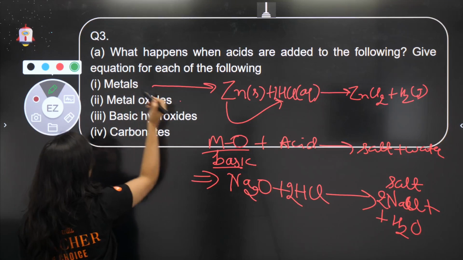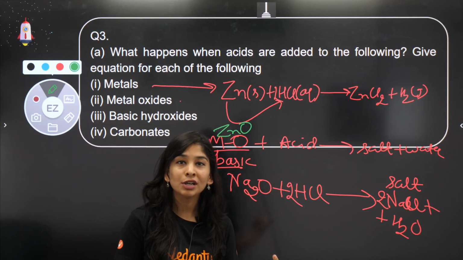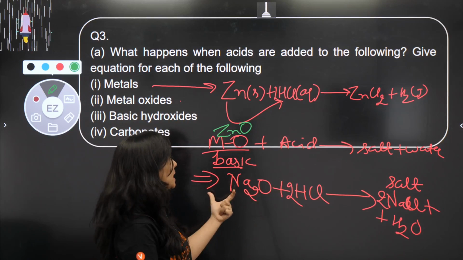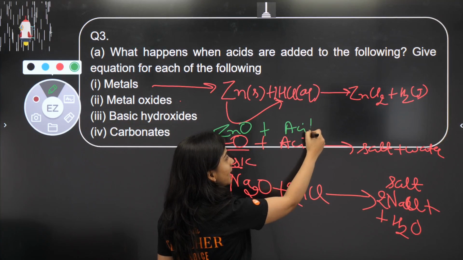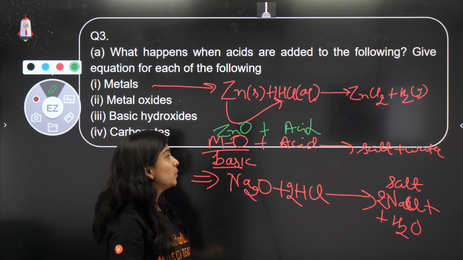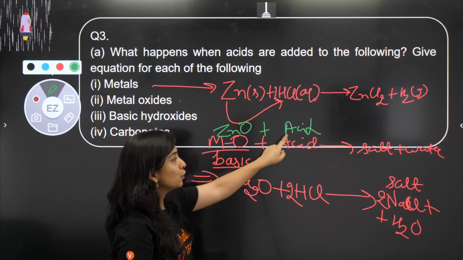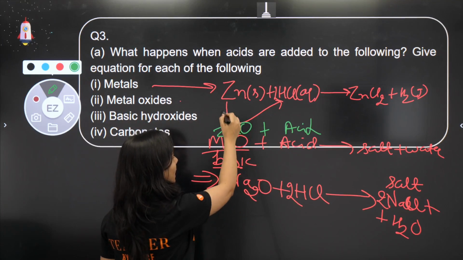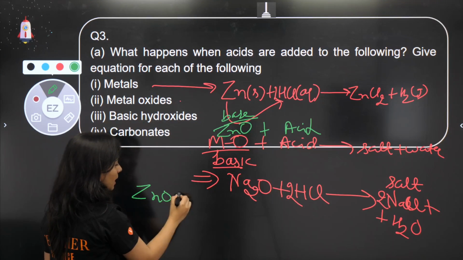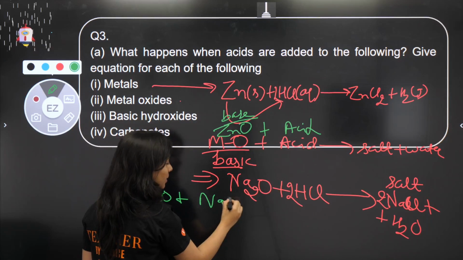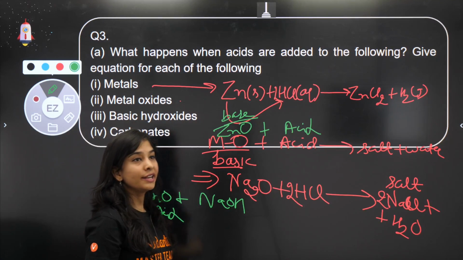Good question. If I talk about zinc oxide, there are certain metal oxides which are amphoteric in nature. Amphoteric means if they react with an acid, zinc oxide will behave as a base. If you put this zinc oxide in a base, it can behave as an acid also. So let's do this reaction.